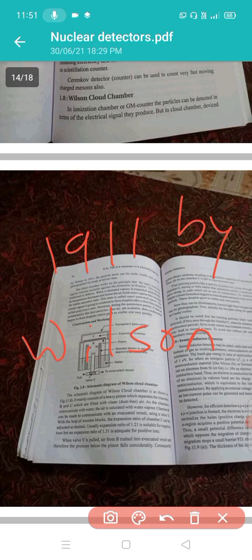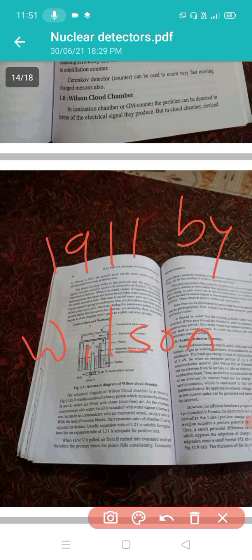The cloud chamber works on the principle that the supersaturated vapor remains unstable against the formation of droplets. See, what is the principle? The cloud chamber works on the principle that supersaturated vapor remains unstable against the formation of droplets. This may be explained as follows.